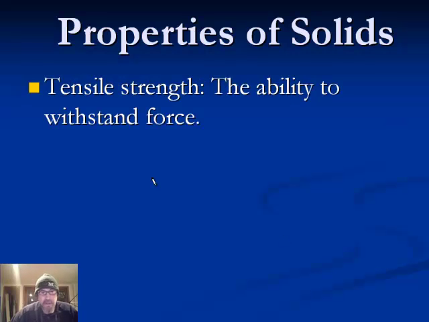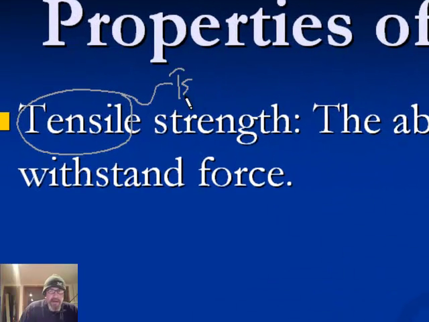Another property of solids that's related to their ability to maintain their own shape is called tensile strength. The word tensile has a word part in it that we recognize from tension, and in fact those two concepts are related. This is strength when the solid is in tension. In other words, when you pull on it, it can pull back. That's tensile strength. The tensile strength of each solid is going to be different. It's going to depend on its chemical properties.